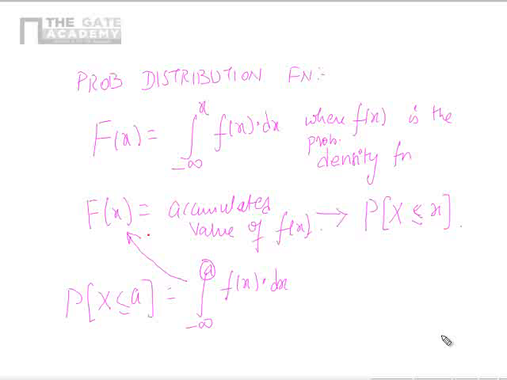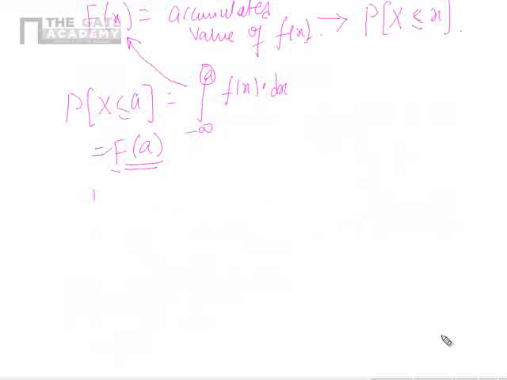Correct? Now the important point you have to understand here is that the probability of X less than or equal to a is nothing but capital F of a. Clear? Where F is the distribution function. Okay? Now how will the distribution function look?